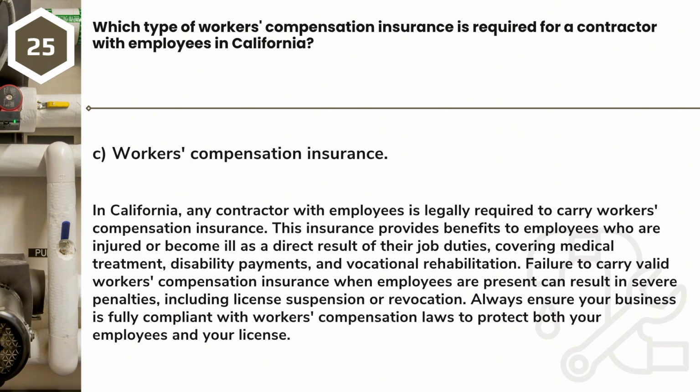Answer: C. Workers' compensation insurance. In California, any contractor with employees is legally required to carry workers' compensation insurance. This insurance provides benefits to employees who are injured or become ill as a direct result of their job duties, covering medical treatment, disability payments, and vocational rehabilitation.